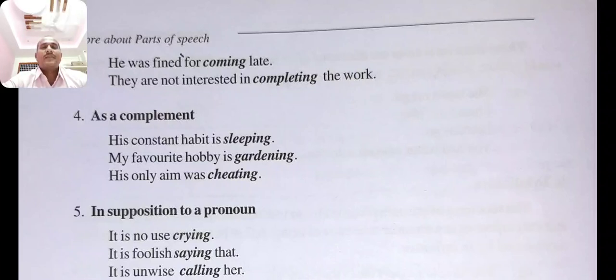As a complement in the sentence: his constant habit is sleeping. My favorite hobby is gardening. His only aim was cheating. Here, the gerund acts as a complement in the sentence. Sleeping, gardening, cheating are the gerunds.